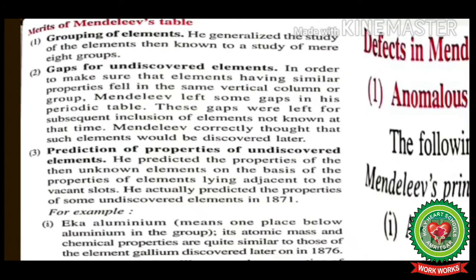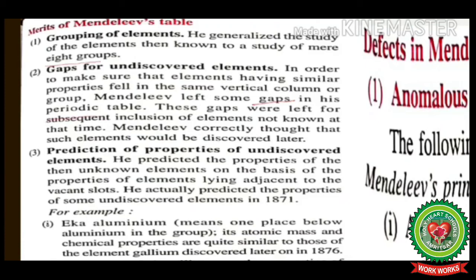What were the merits of Mendeleev's periodic table? First was grouping of elements. He generalized the study of elements, then known, to a study of a mere 8 groups. Second, gaps for undiscovered elements. In order to make sure that elements having similar properties fell in the same vertical column or group, Mendeleev left some gaps in his periodic table.